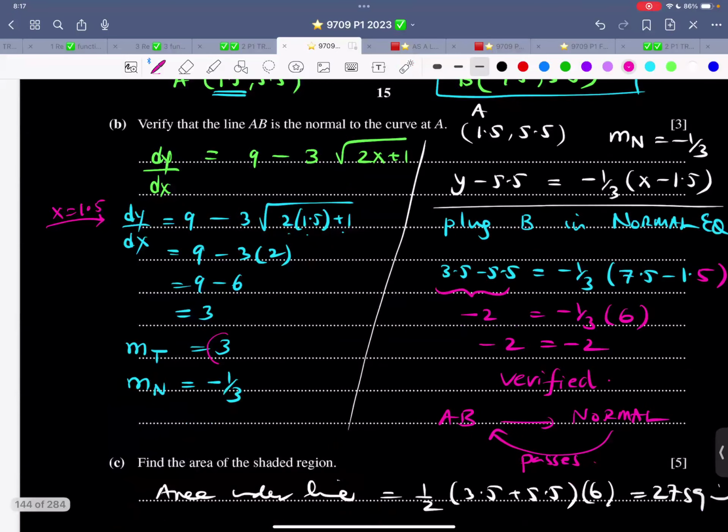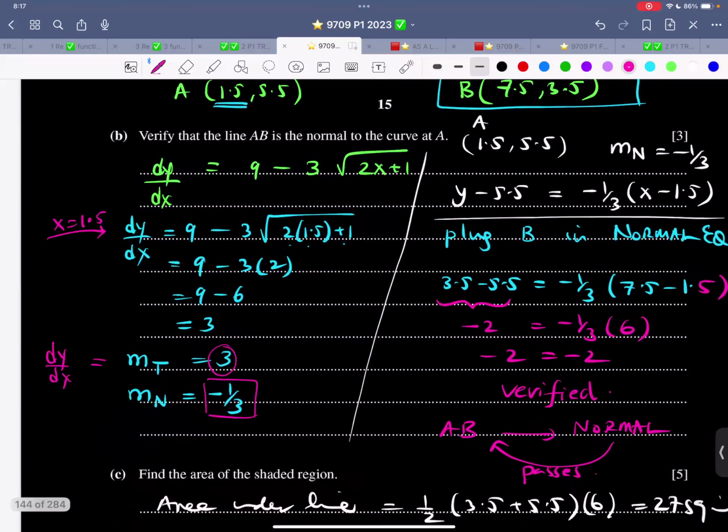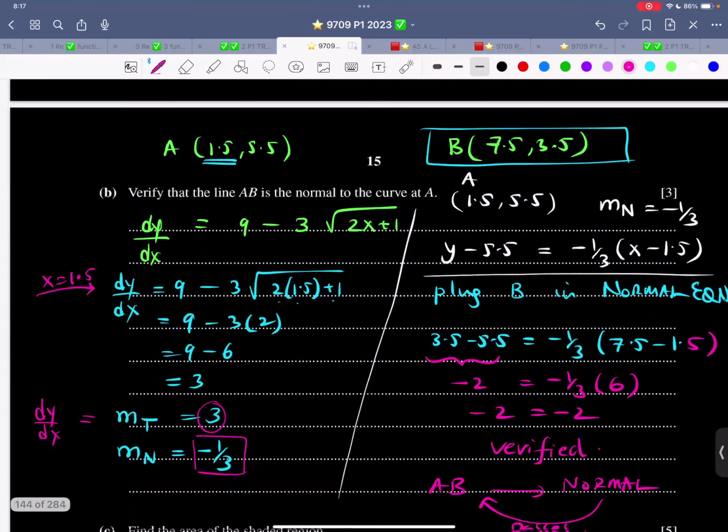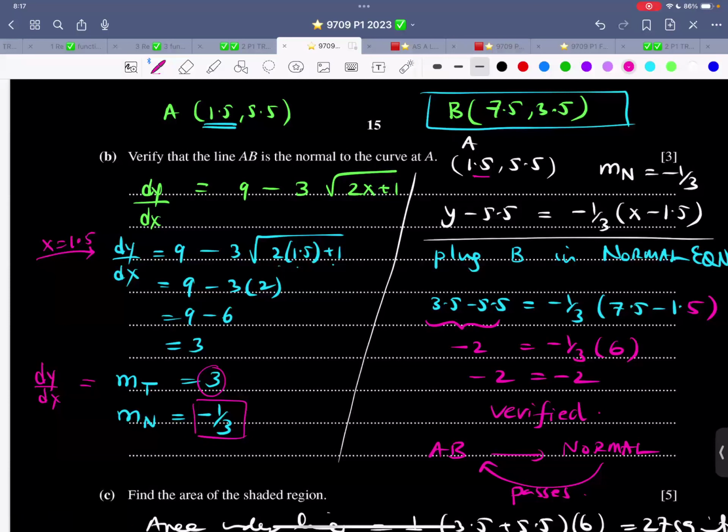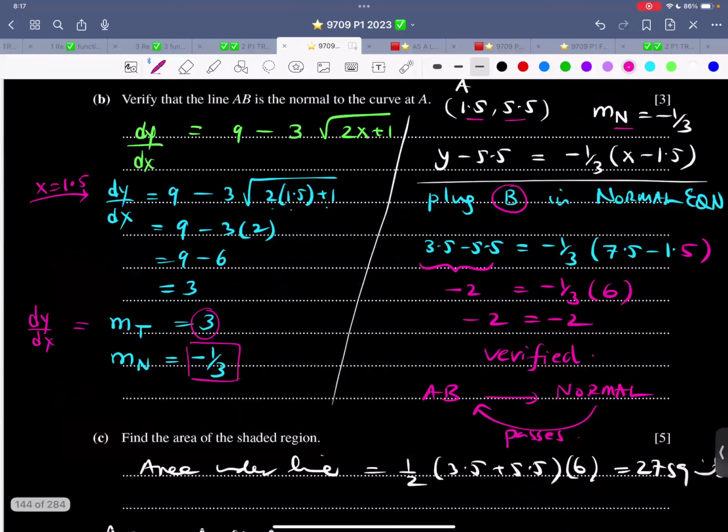dy by dx is 3. That is the gradient of the tangent. And the gradient of the normal is the negative reciprocal. So now we have A, we have B, we have the gradient of the normal. We find the equation. Now plug in B. It should satisfy. So basically, I have used the concept of verification over here that AB is, yes, the normal